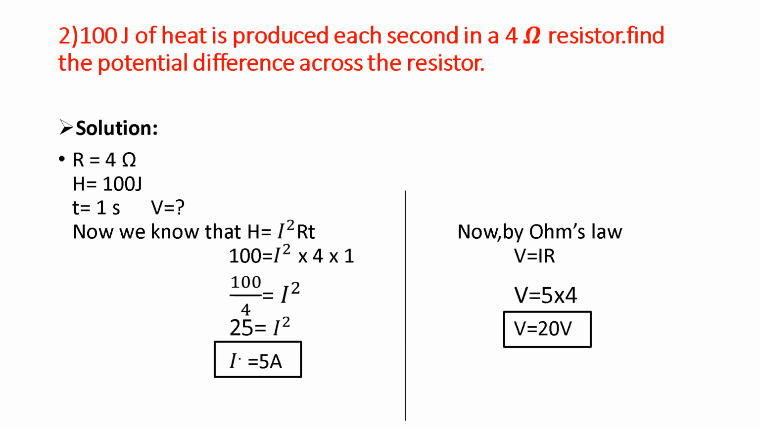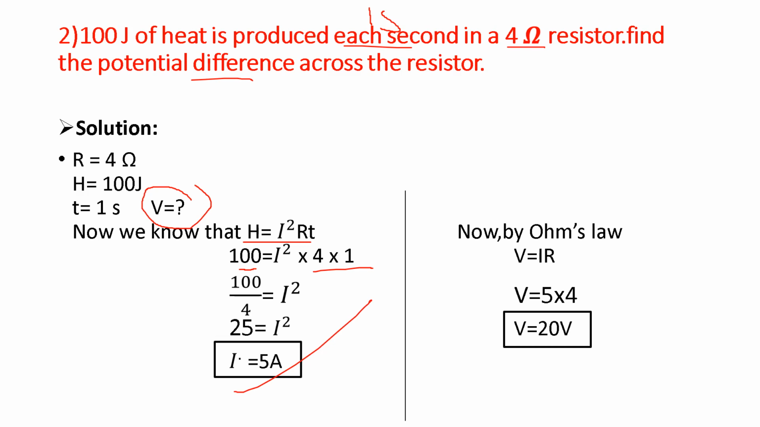100 joule of heat is produced each second. Each second means 1 second, just keep this in mind. In a 4 ohm resistor, we have to find the potential difference, that is, we have to find V. R, H and t are provided. Using the same formula, H equals I squared R t, we substitute H as 100, R as 4 and t as 1. So I squared becomes 100 upon 4, so I squared equals 25. On taking the square root, we get I equals 5 ampere.